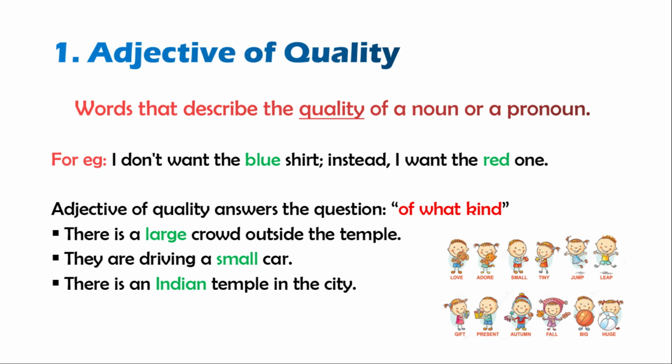They are driving a small car. Here, small is an adjective of quality describing what kind of car it is. There is an Indian temple in the city. Indian is an adjective of quality.